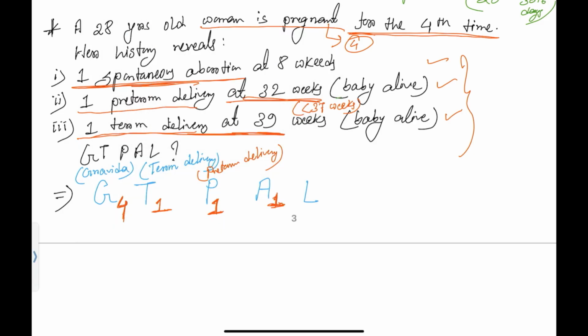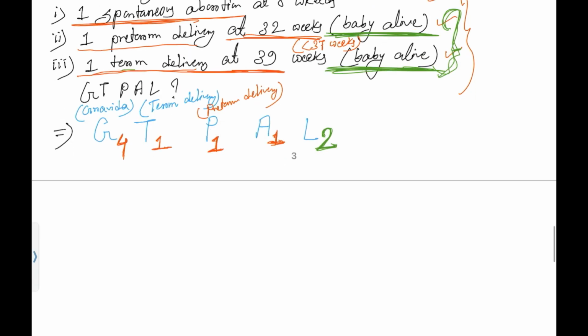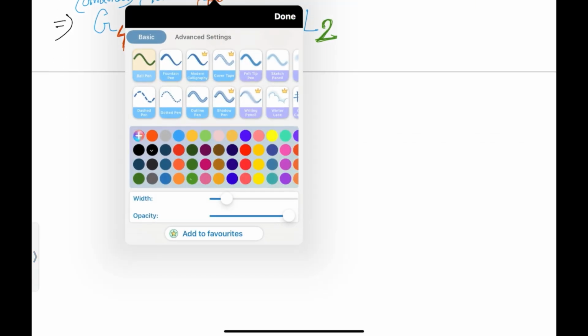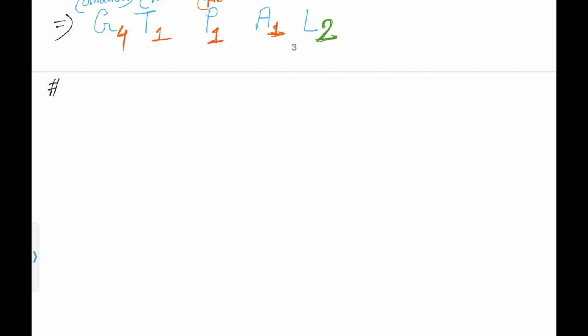Okay. Now here the baby is alive in preterm delivery. Here also the baby is alive in term delivery. So total 2 babies are alive. That's why living children will be 2. Total 2 babies are alive. That's why her GTPAL score will be G4, T1, P1, A1 and L2. As simple as that. Okay. Now the third example. Let's give a third example to make you more clear.